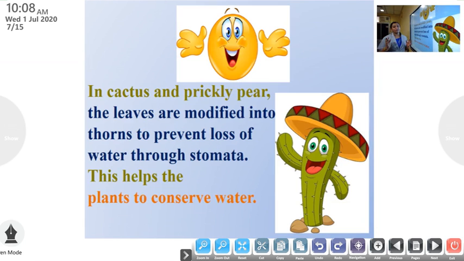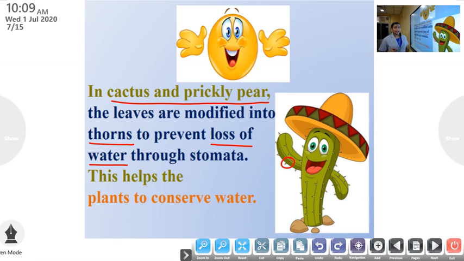Next, I will tell you an interesting fact. Cactus and prickly pear are xerophytes. In cactus and prickly pear, the leaves are modified into thorns. Observe here, the leaves are modified into thorns to prevent loss of water through stomata.